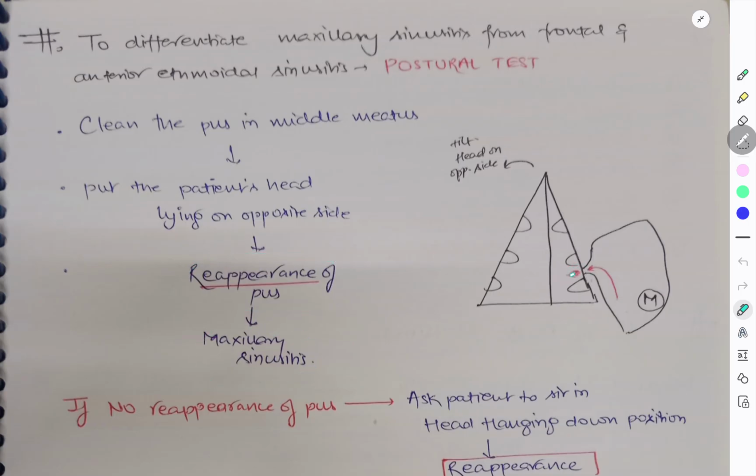Very simple. We have cleaned the sinus, and the head is tilted on the opposite side. There is stasis in the maxillary sinus, and from this stasis the pus can come again. So if there is reappearance, it is from the maxillary sinusitis. Whereas this variation in posture will not cause any discharge from the anterior ethmoidal or frontal sinus. So if there is no reappearance of the pus, then it is frontal or anterior ethmoidal sinusitis.